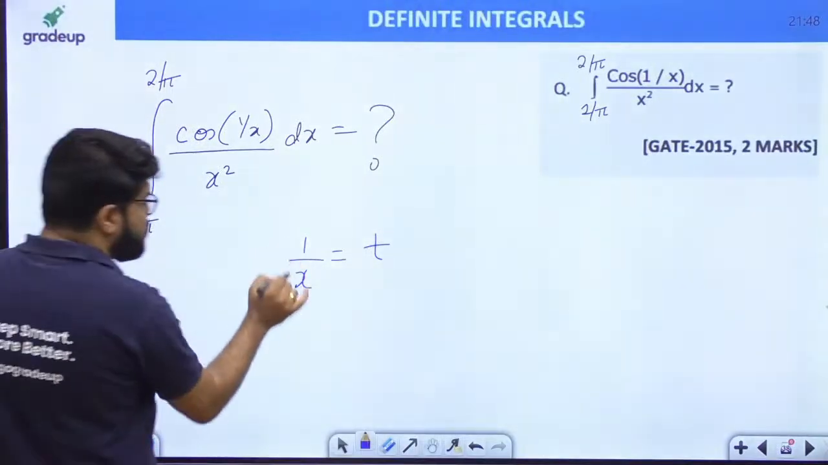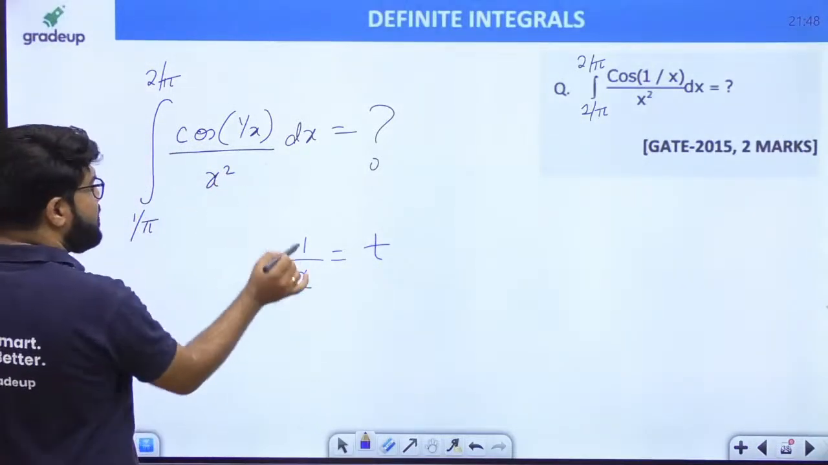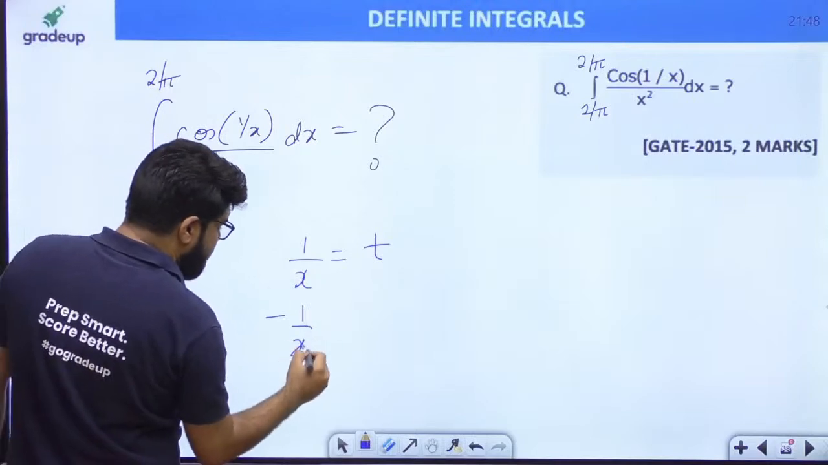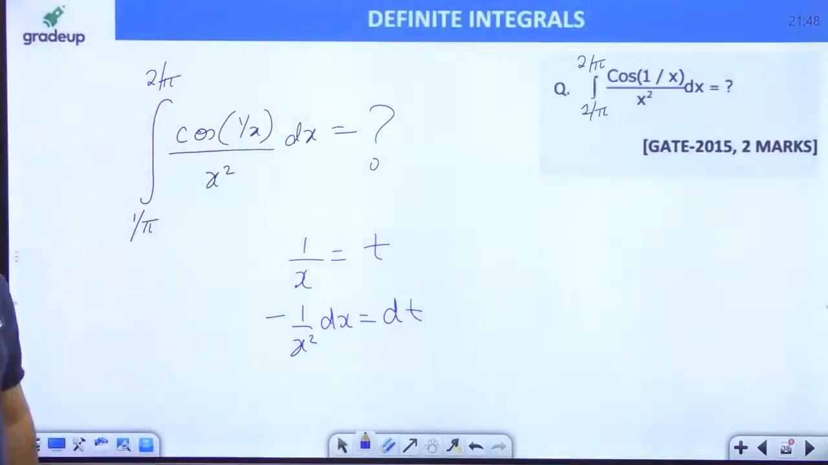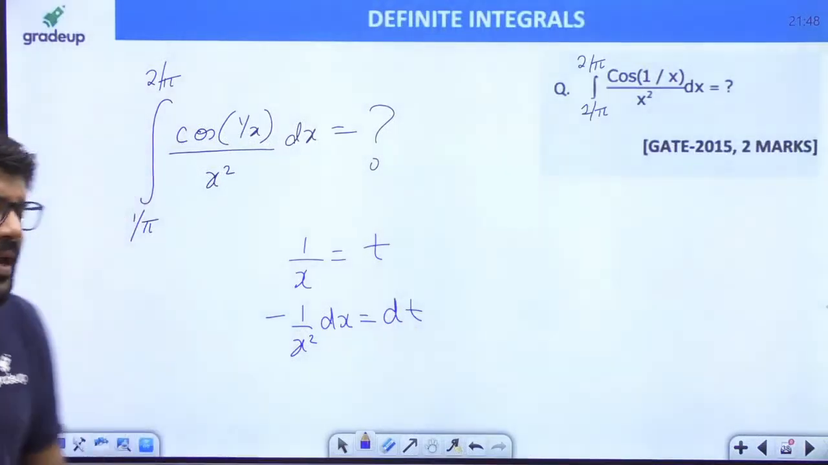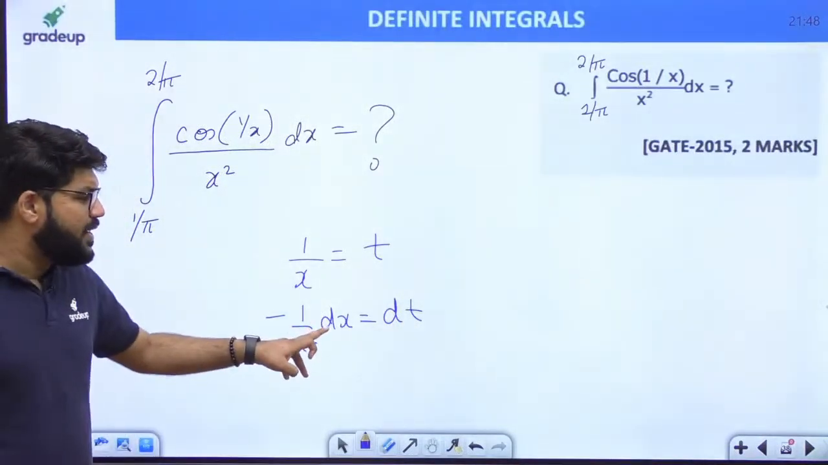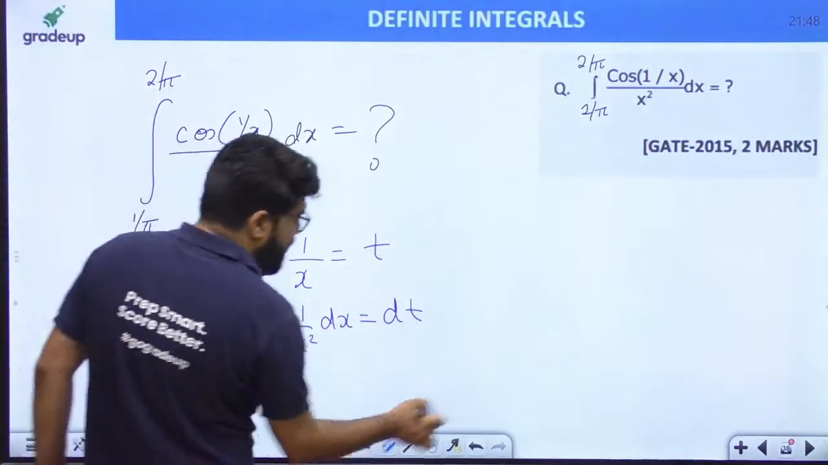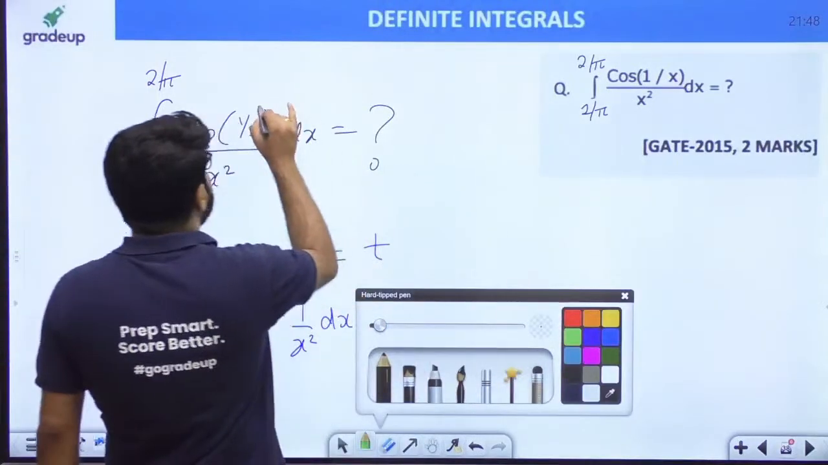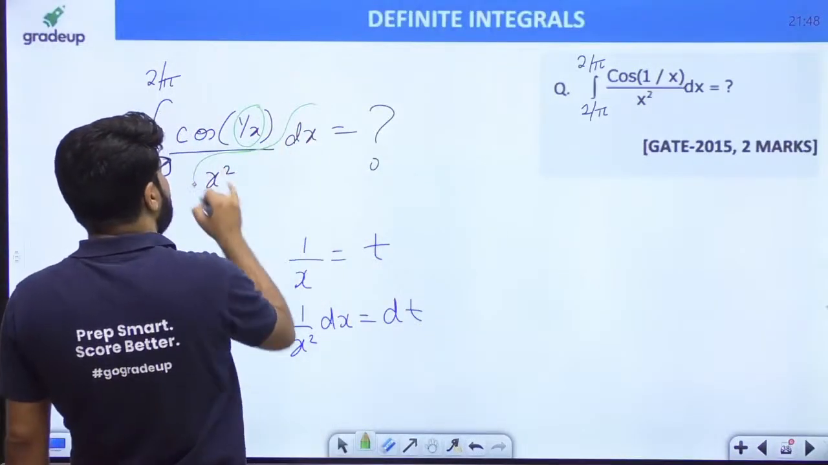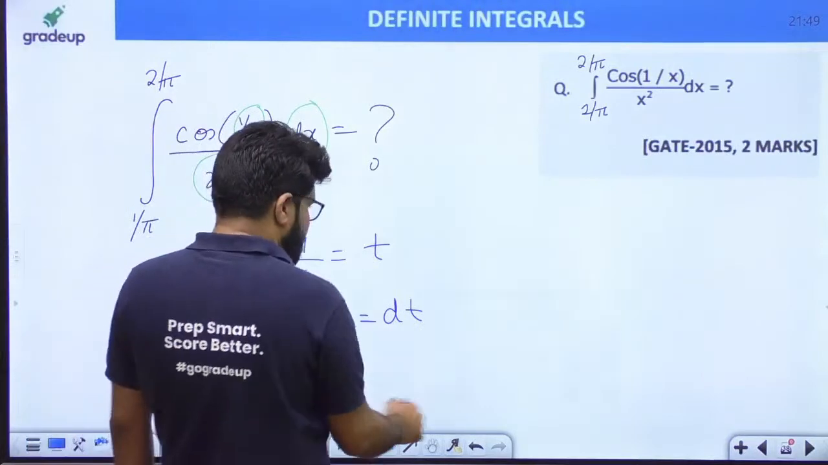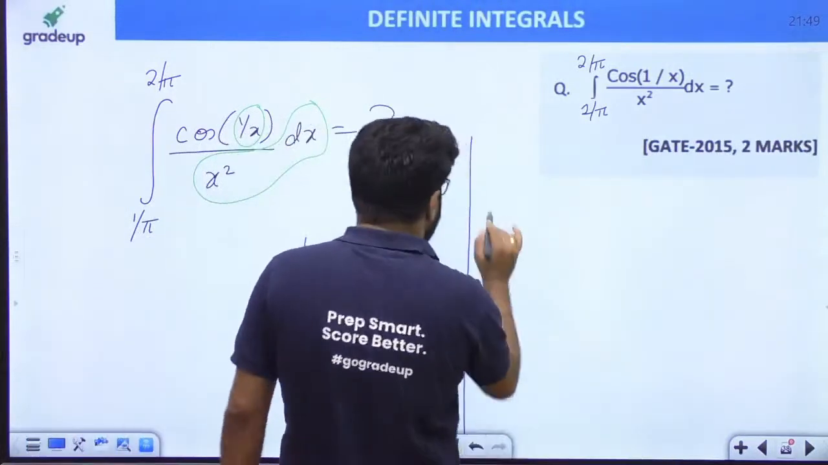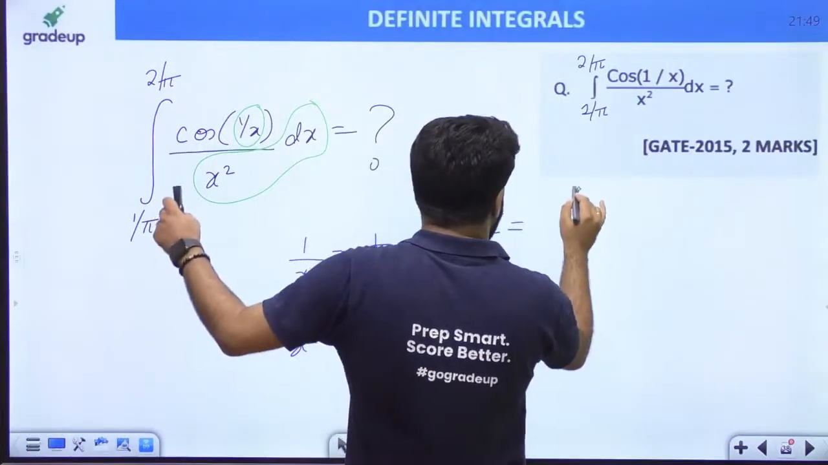As soon as 1 upon x is put as t, what is the differentiation of 1 upon x? Minus 1 upon x square. So if you substitute 1 upon x equal to t, then minus 1 upon x square dx equals dt. So this will be entirely substituted. There is a substitution for 1 upon x and a substitution for dx upon x square. The whole process becomes simple.